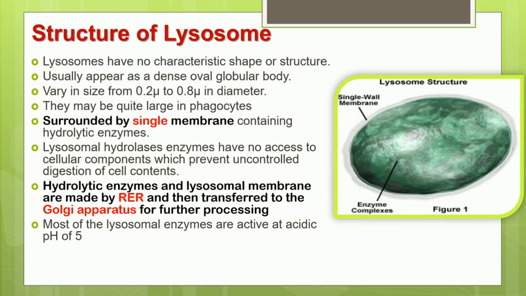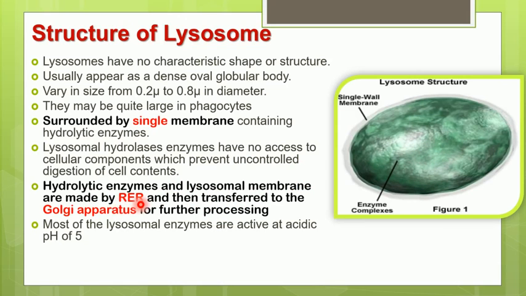Now, from where is the lysosome produced in the cell? It is the Golgi apparatus which produces these lysosomes. But before that, the different enzymes and the membrane of the lysosome are developed in the rough endoplasmic reticulum.